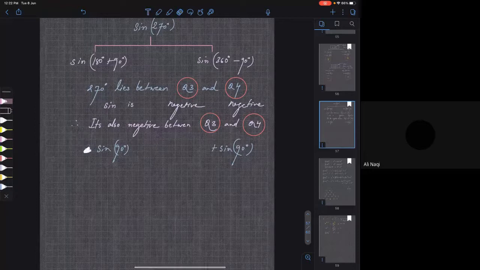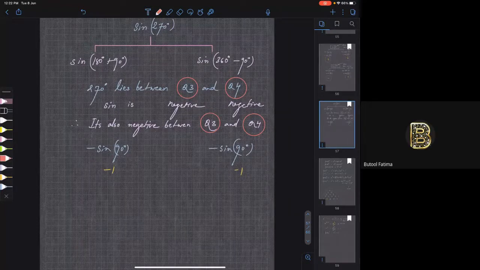Minus sine 90. There is one more way of doing it. So what will I get the answer as? Minus 1. There is one more way of doing.